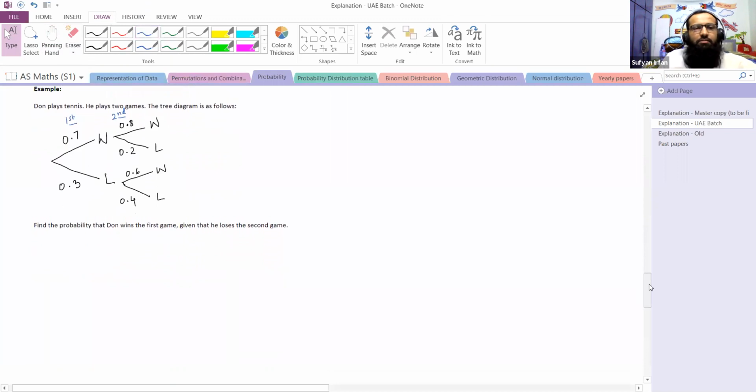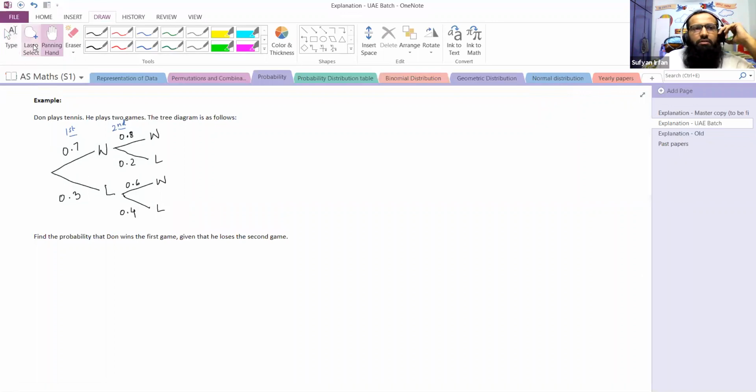Don plays tennis. He plays 2 games. Long story short, Don plays tennis and he plays 2 games one after the other. The tree diagram is as follows. Either a description would be given and we will have to draw the tree diagram. Drawing a tree diagram was already a part of our IGCSE, so you must be aware of that. We can explain that, but it would require more time, so I'm not going into that detail.